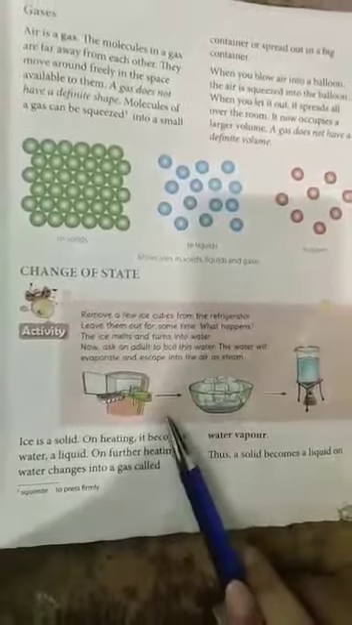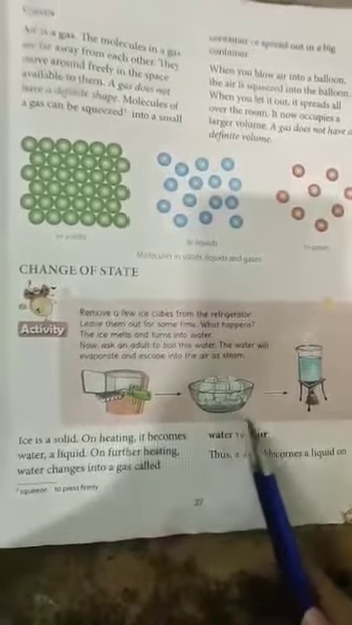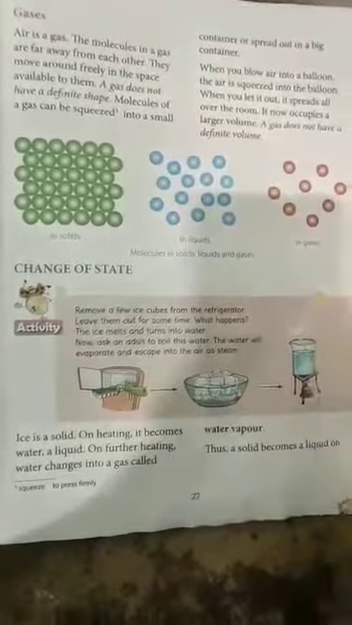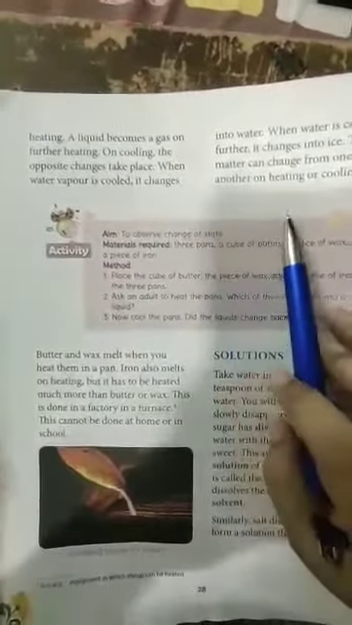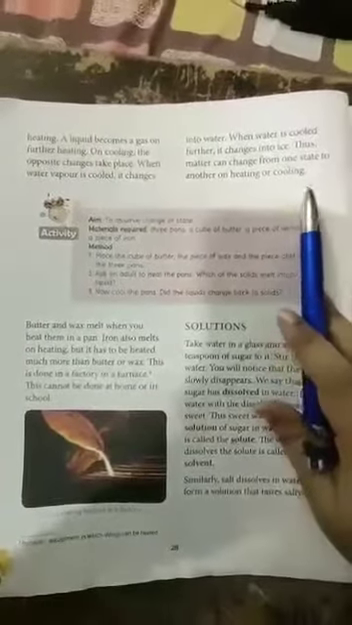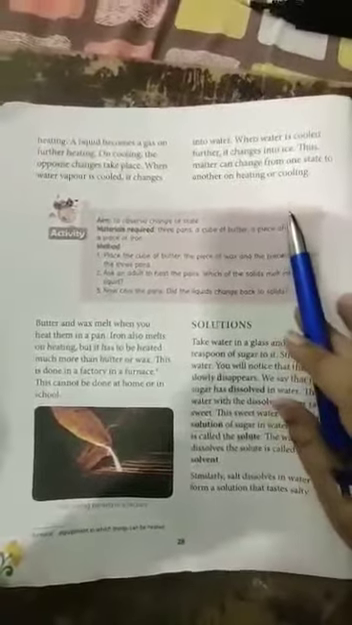So ice, a solid, on heating becomes liquid water. On further heating it becomes water vapor. The opposite of it also happens by cooling it down. When water vapor is cooled, it changes into water. When water is cooled further, it changes into ice. Thus, matter can change from one state to another on heating or cooling.